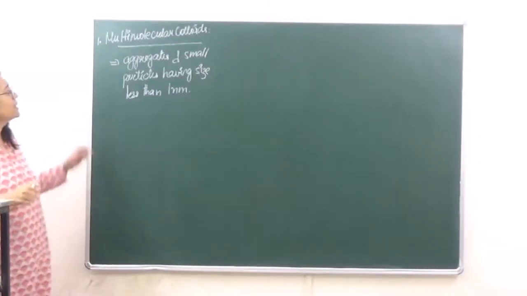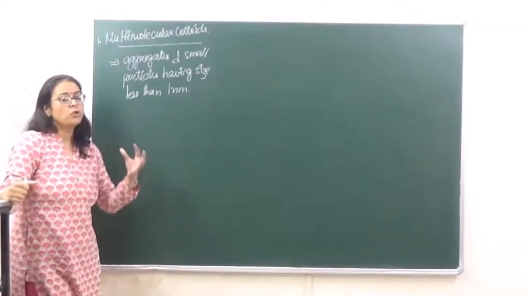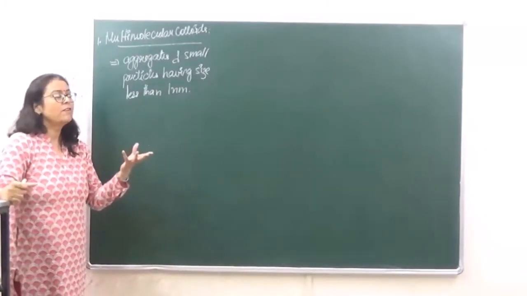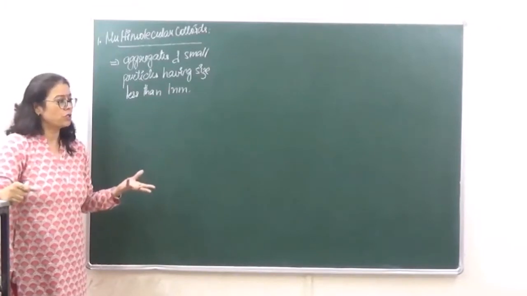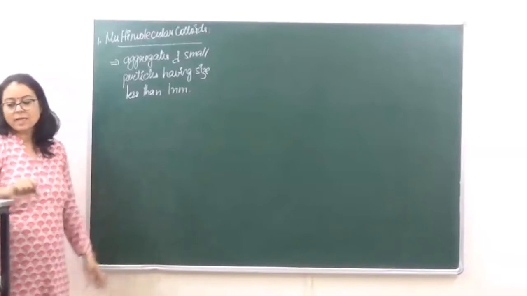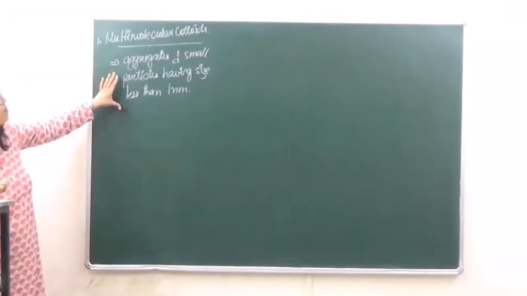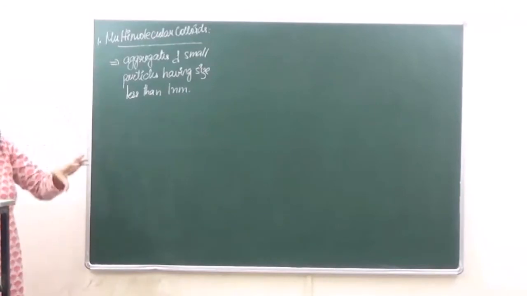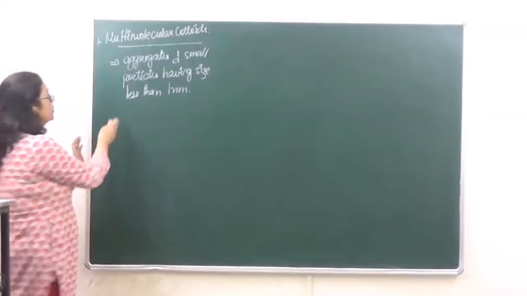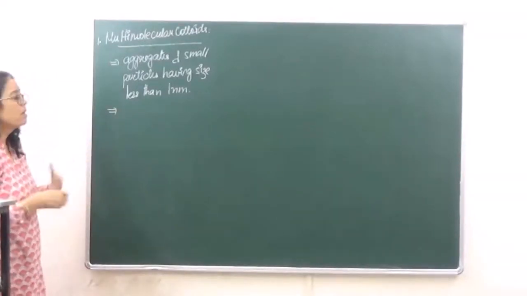So basically the size of these particles is very small. So if these particles are not aggregated together, they will fall in the true solutions. So in these multi-molecular colloids, these particles aggregate together such that they form particles of size in the colloidal range, right? Now what are going to be the forces of attraction present between different particles?